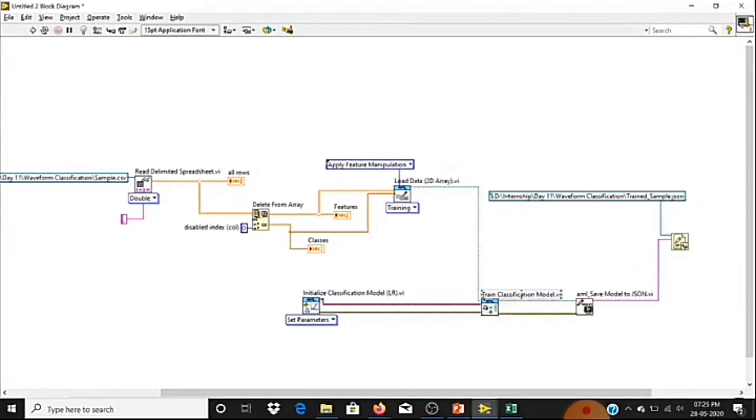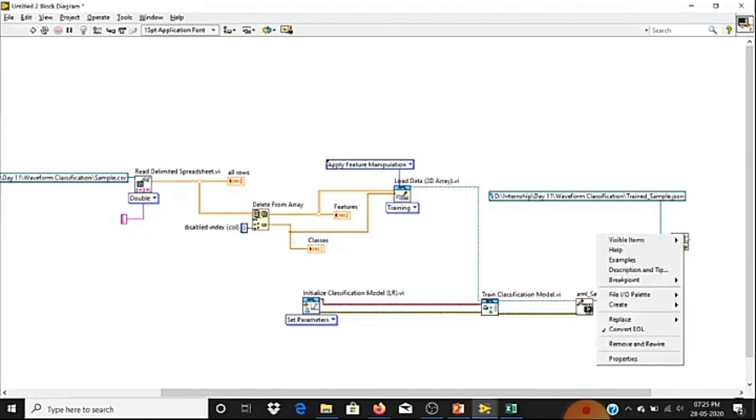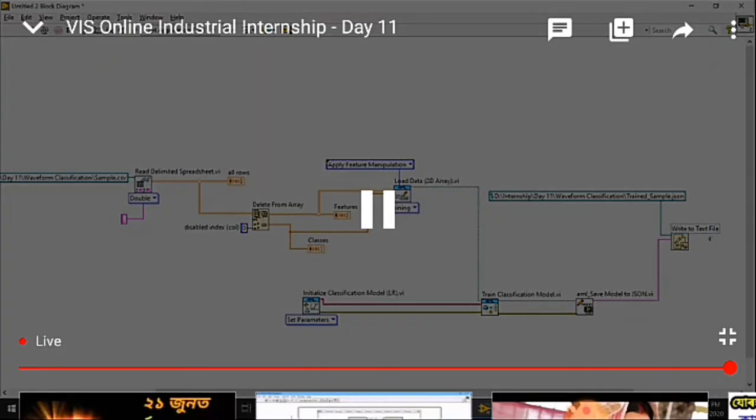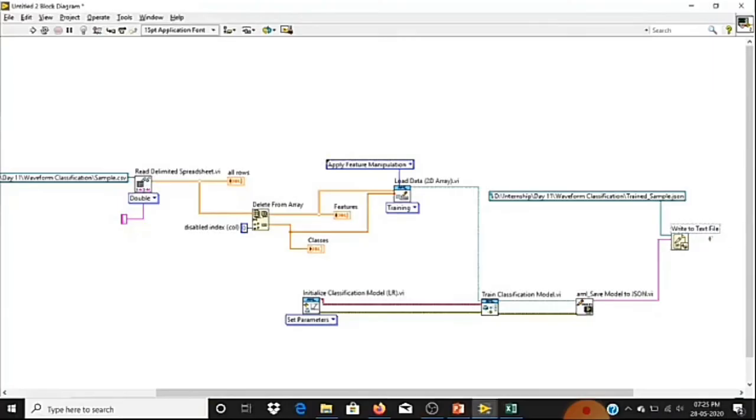The problem is we can't save the model directly, so we convert the model to JSON and save it as a JSON file. As JSON is also a string data type, we can directly use the write to text file function to save the JSON file. So today we have completed the training part.